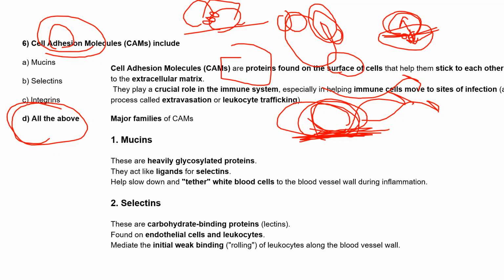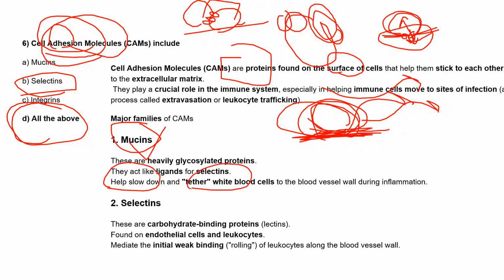The major families which include the CAMs: the first is mucin. They are highly glycosylated proteins, and they act as a ligand for the selectins, and they slow down or tether the white blood cells to the blood vessels during inflammation. The next is selectin.